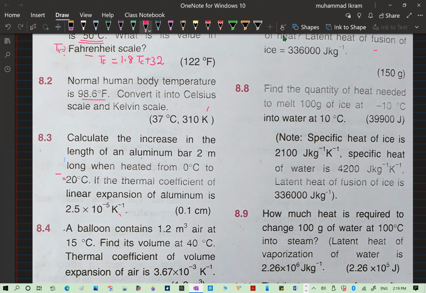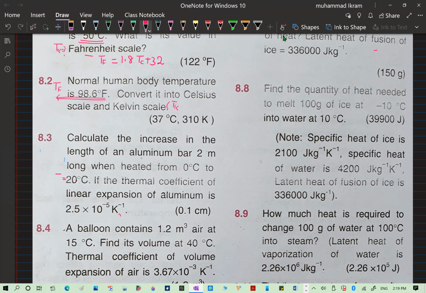So here temperature in Kelvin, temperature in Fahrenheit is given. You need to express it in the Kelvin scale, and you need to express this in the Celsius scale also. So look, this is so easy here.